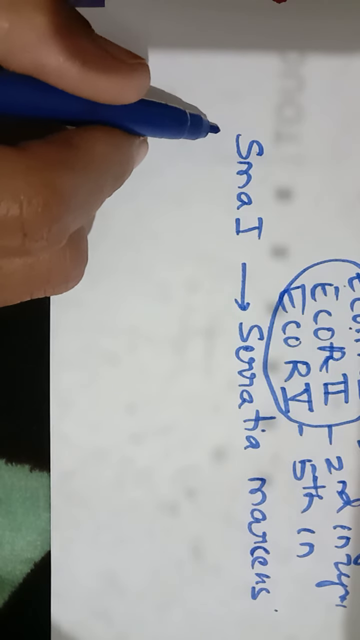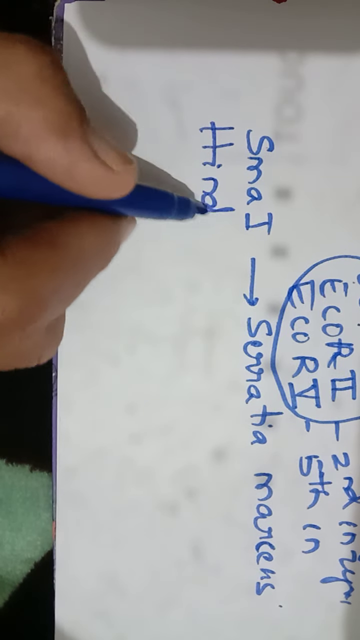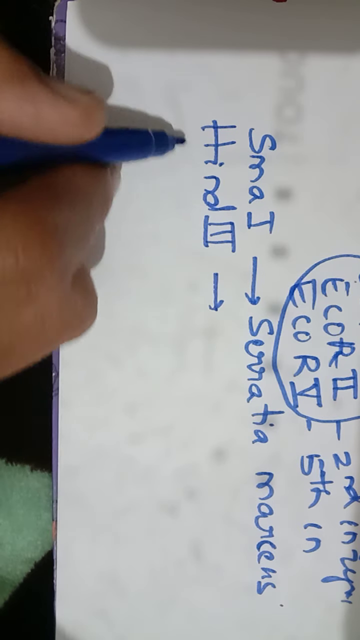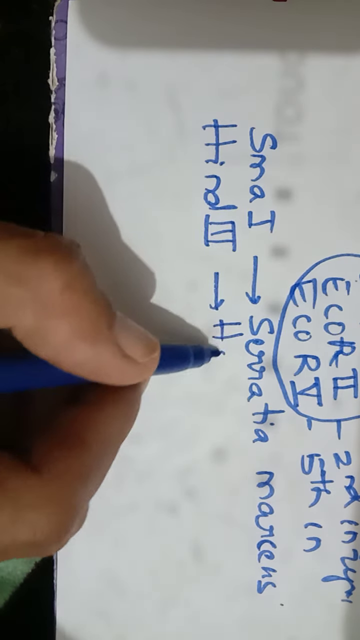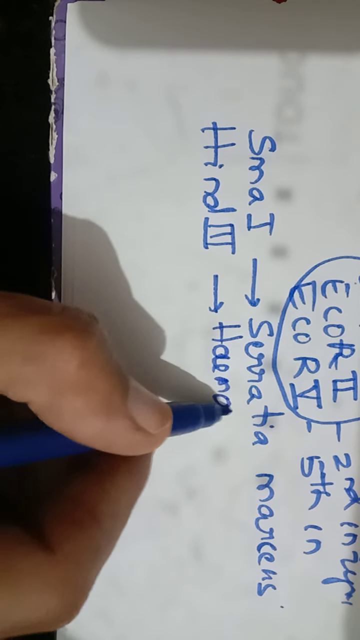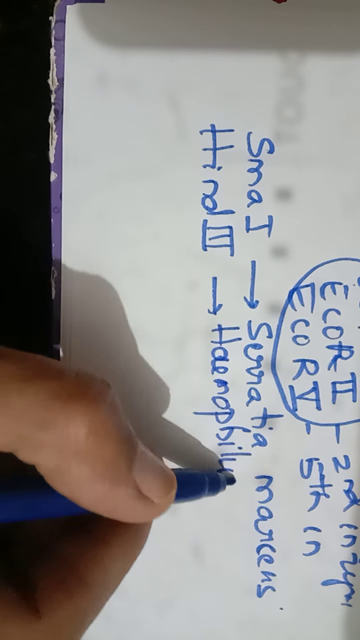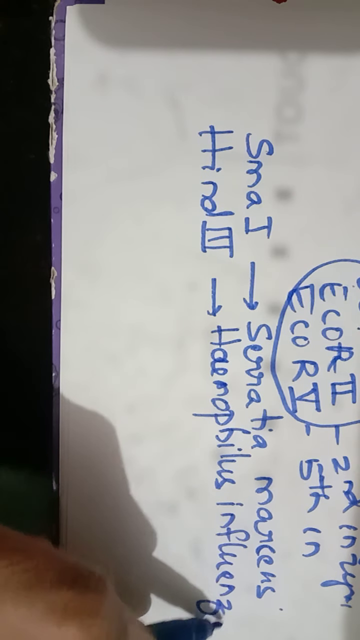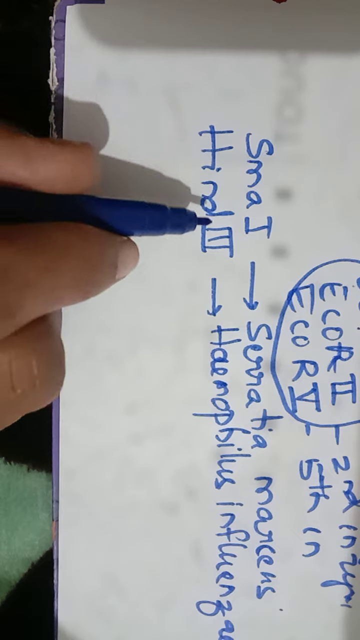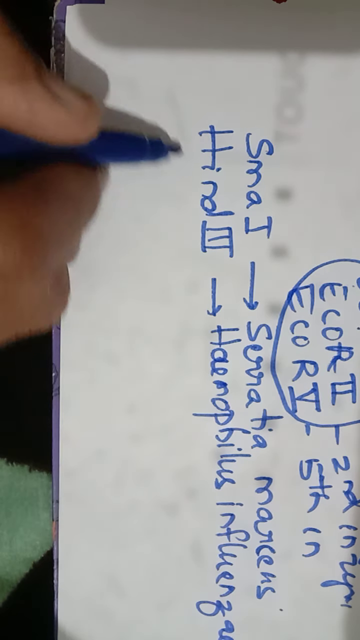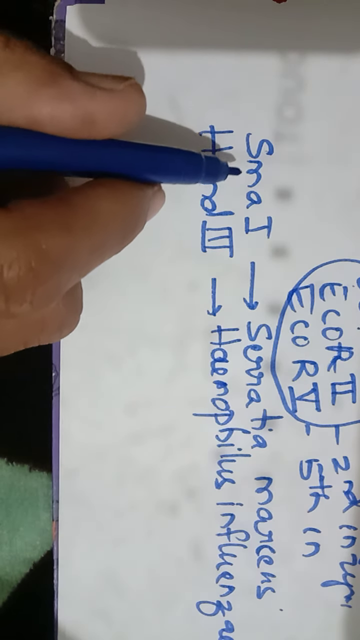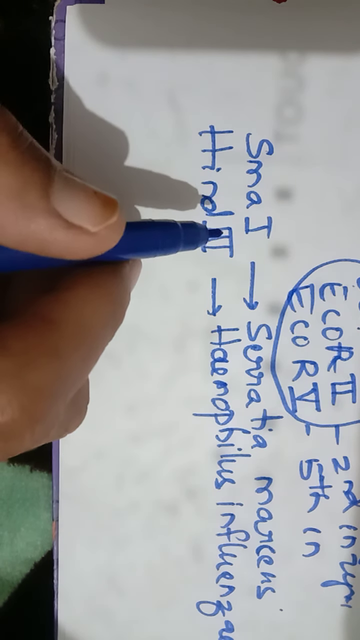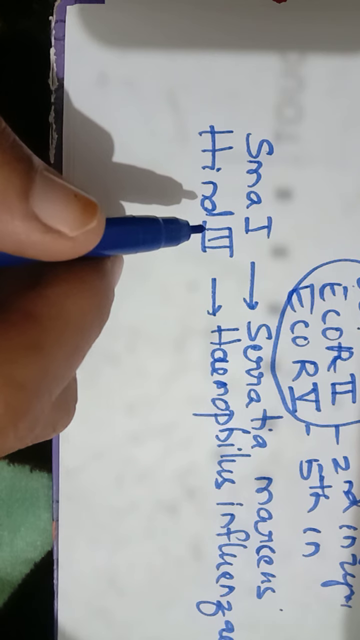So like that you will be having HindIII. HindIII stands for an enzyme that is isolated from Haemophilus influenzae, and it is the third enzyme isolated from it. Likewise, you can have various enzyme names. So this is regarding the nomenclature of restriction enzymes.